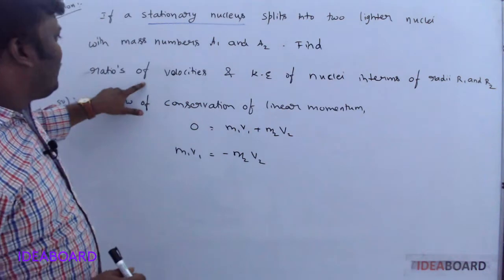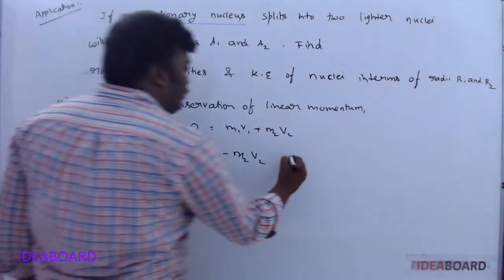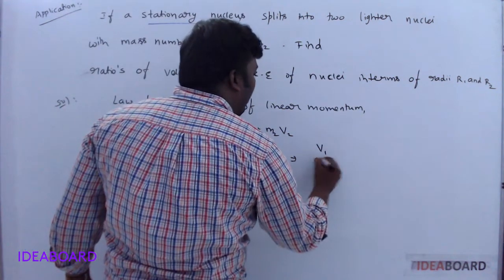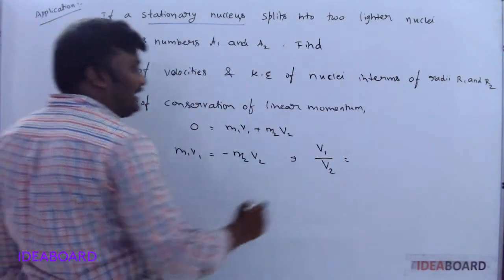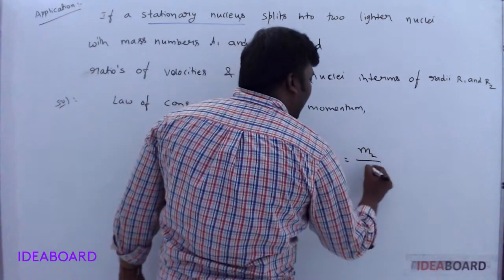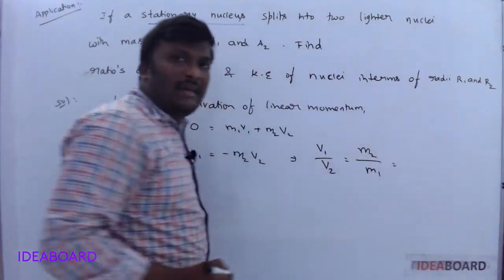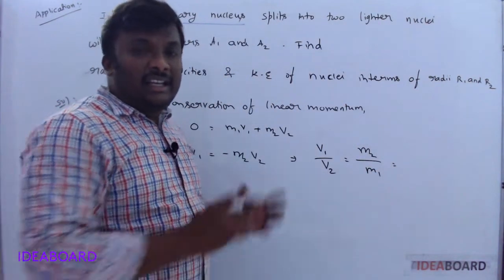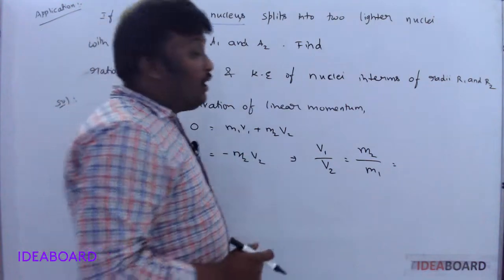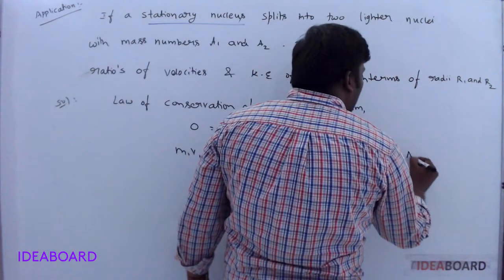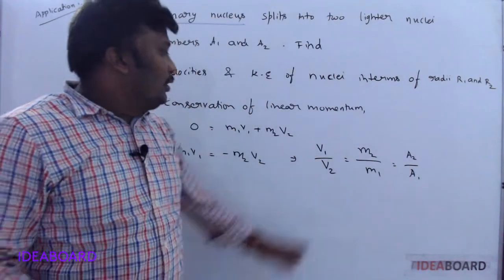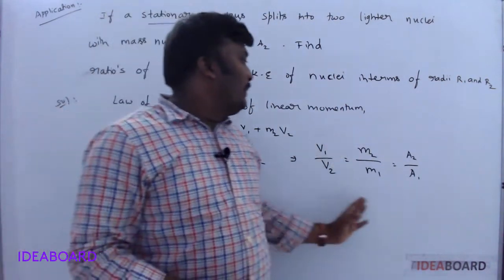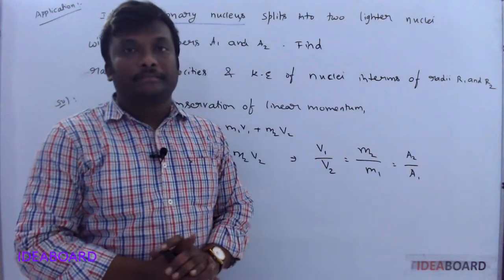So what is the first question asking? Ratios of velocities. Ratios of velocities means v1 by v2 is asked. v1 by v2 indicates m2 by m1. m means nothing but mass. In terms of the nucleus lesson, we are using mass number. So the formula now becomes A2 by A1. So what is the formula for V1 by V2? V1 by V2 is nothing but A2 by A1.